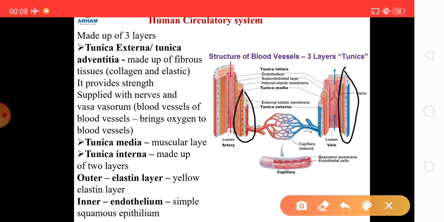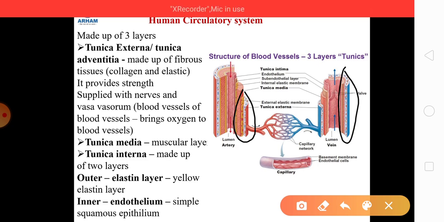It is made up of fibrous tissue so that it can provide strength, and fibrous tissue means collagen and elastic both. This tunica externa layer is supplied with nerves and it is also supplied with vasa vasorum. Now what is vasa vasorum? Vasa vasorum are known as the blood vessels of the blood vessels.